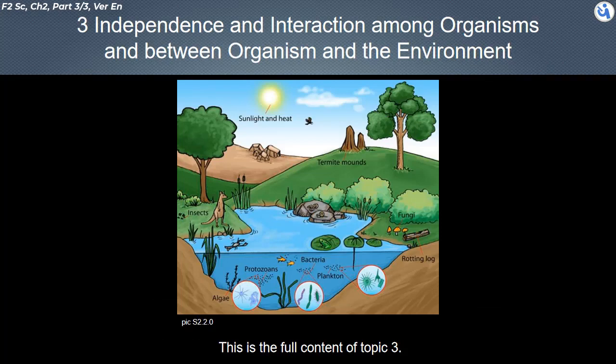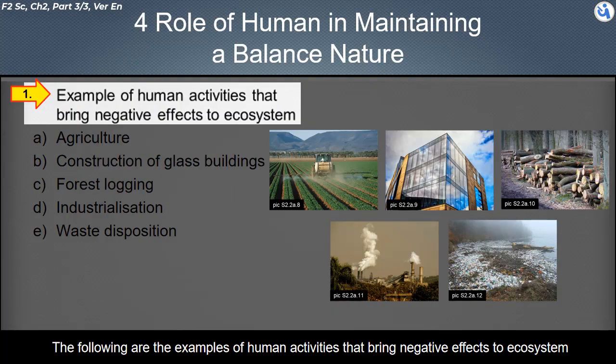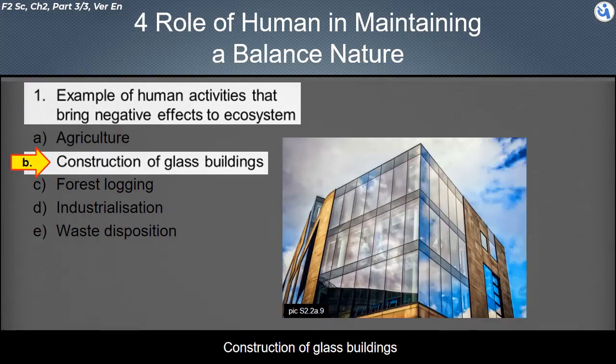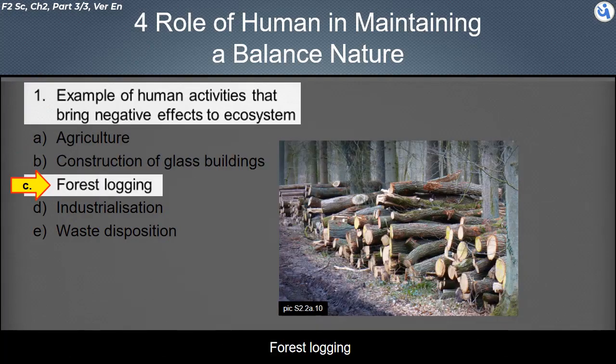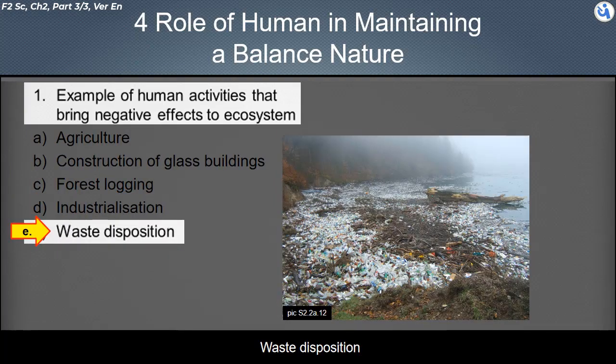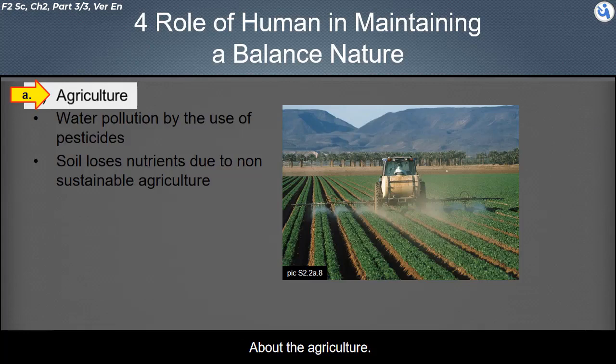This is the full content of topic 3. Now, we are in topic 4, role of humans in maintaining a balanced nature. The following are examples of human activities that bring negative effects to the ecosystem. Agriculture. Construction of glass buildings. Forest logging. Industrialization. Waste disposal. We will discuss how these activities bring negative effects to the ecosystem.